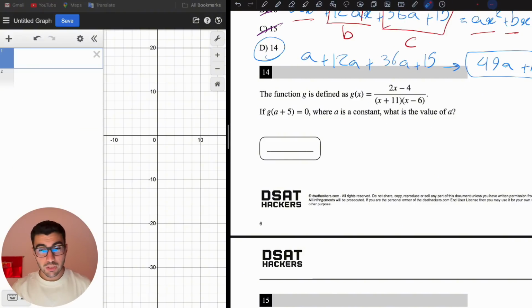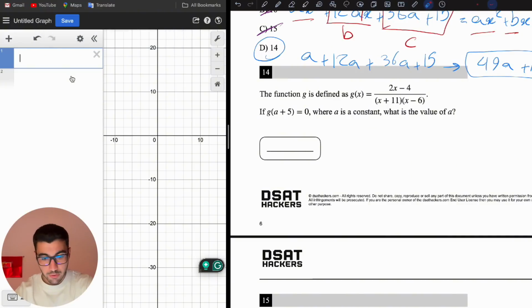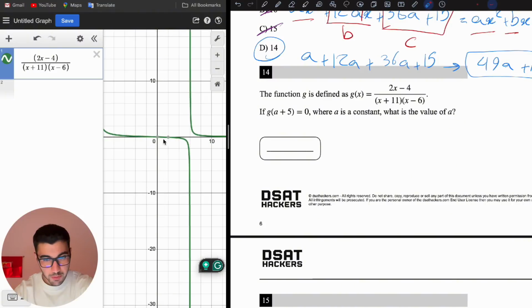So the function g of x is going to be equal to 0. If something is going to be equal to 0, then what is this a plus 5? This means whatever we plug into g, we want the function g to be 0. So let's see where this function is going to be equal to 0. Where does the y value become 0? When we say the function is equal to 0, that means the y coordinate is 0, right? Let me put this into the decimals. 2x minus 4 divided by x plus 11 times x minus 6. So this is the function. Where does it become 0?